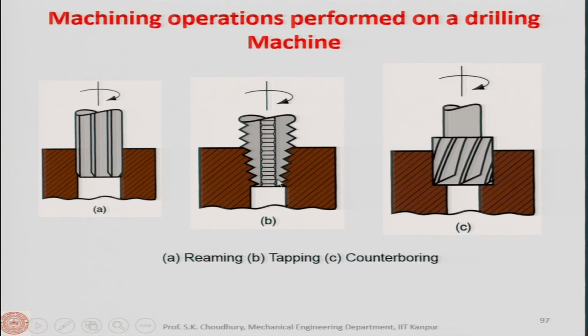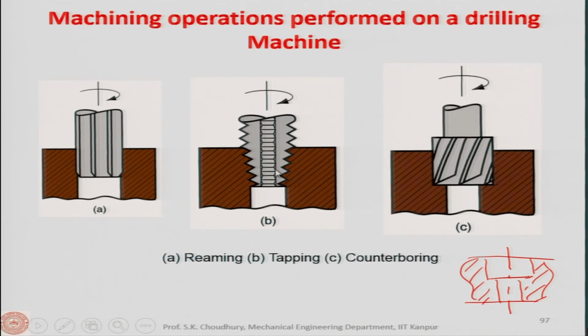This operation is called the tapping operation to make the thread, the internal thread. And here you can see that this process is called counter boring. Counter boring is when we have an internal hole with two different diameters. This hole is made, and after that what you will actually have is the hole here, it is a bigger one, and this is the smaller one. So this is the workpiece, and this is the hole that is made, this process is called counter boring.